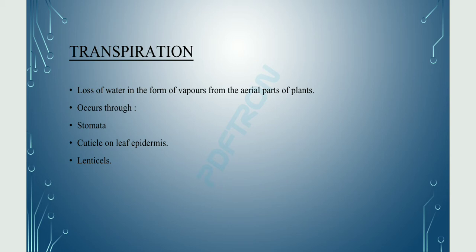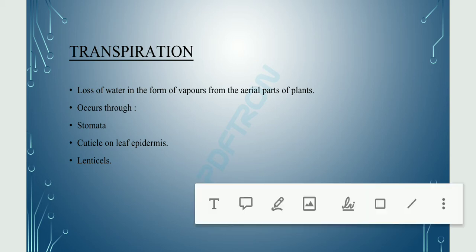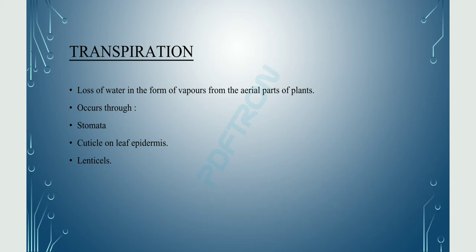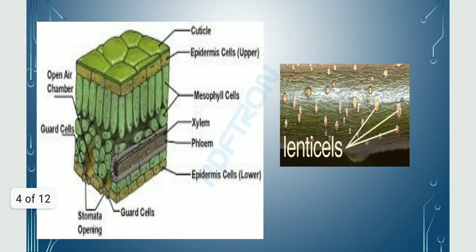As a result, small pore-like structures are present, which are called lenticels. And stomata are opening-like structures through which the loss of water in the form of vapors takes place. The diagram shows the location of cuticle, stomata and lenticels on stem and leaves.